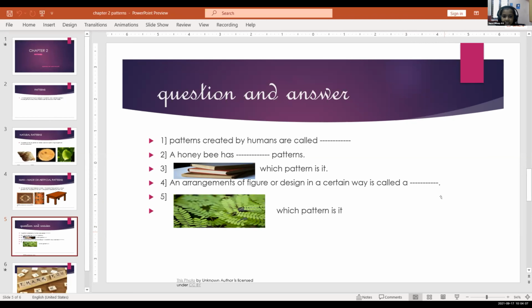Joyrick, can you answer the third one? Which pattern is it? Artificial pattern. Yes. Sri Rugda, can you answer the fourth one?